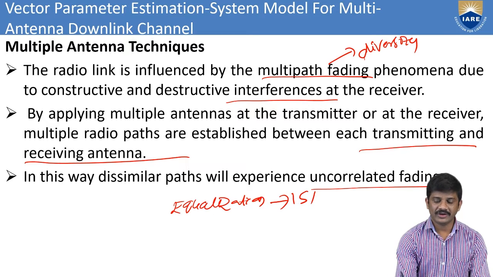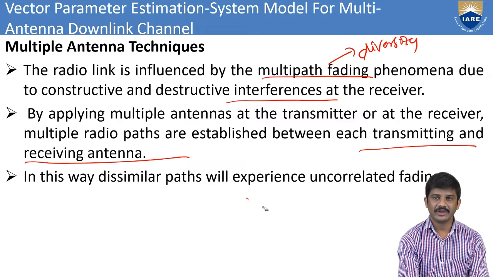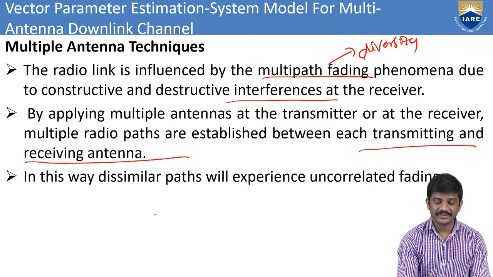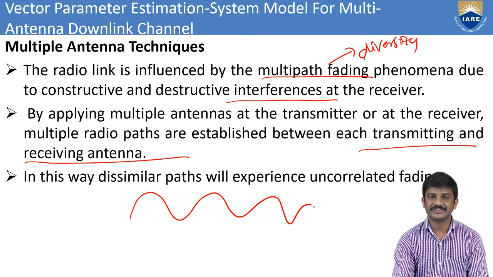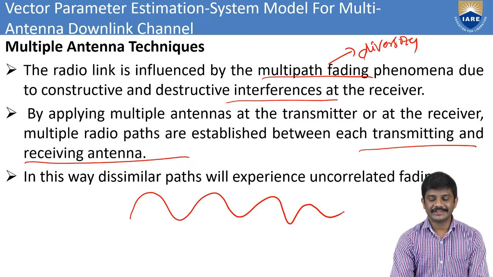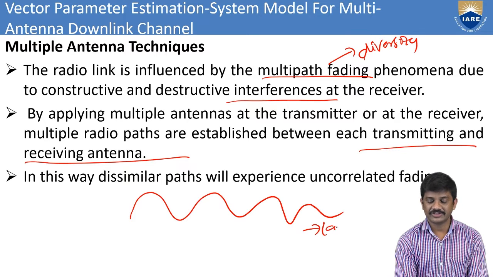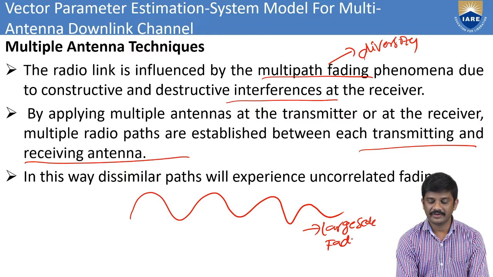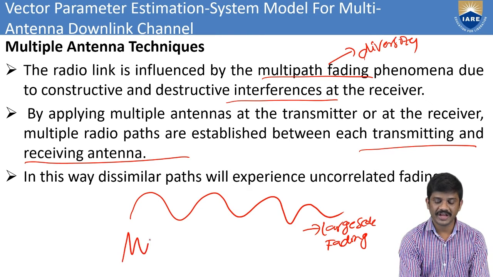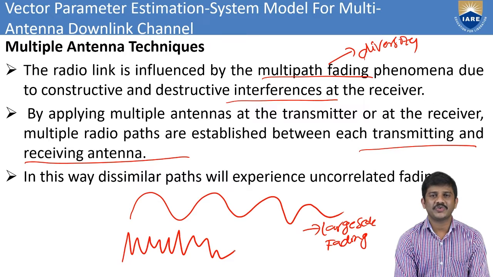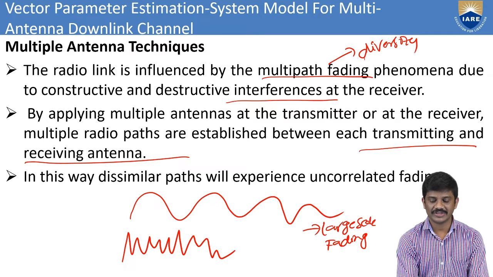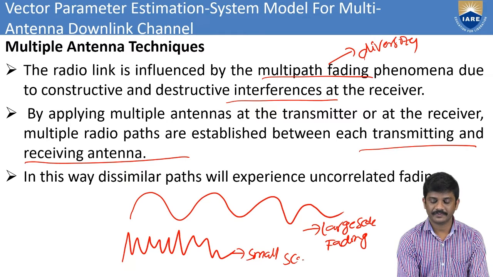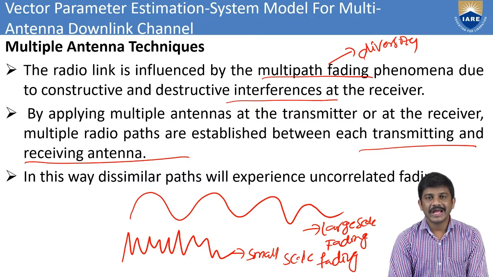For example, what does large scale fading mean? Here we have a large distance over the time interval. That is large scale fading. Coming to here, we have rapid fluctuations. This is called small scale fading. Here we have the small scale fading, and here we have the large scale fading.